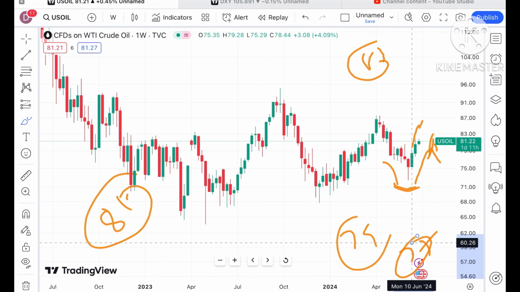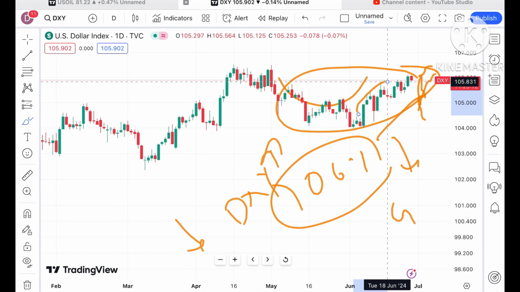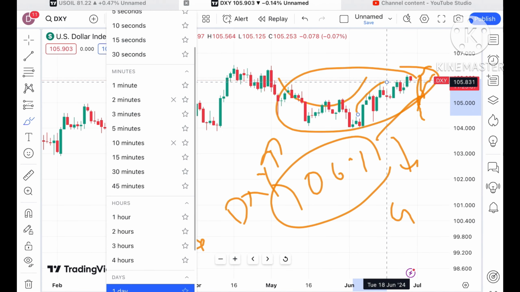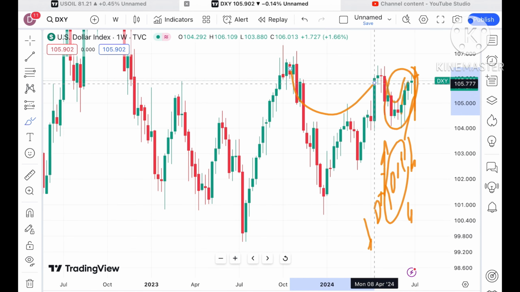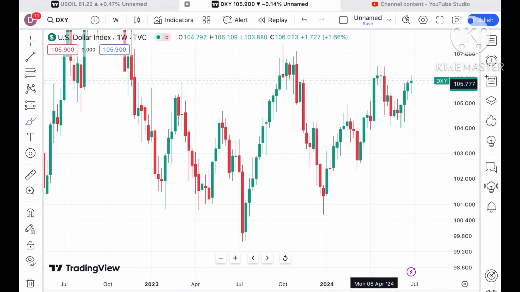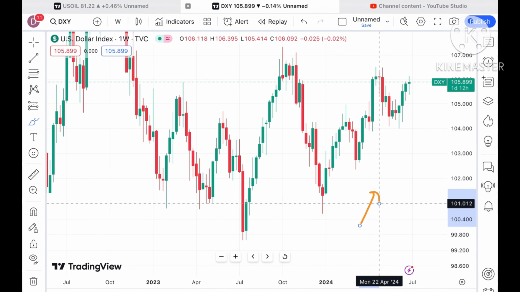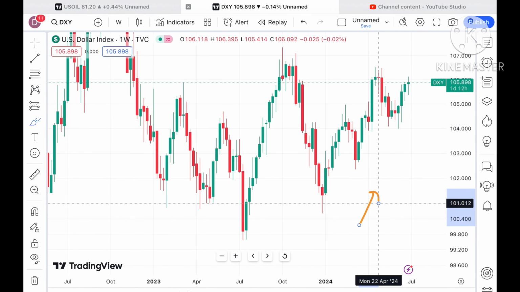Looking at this particular chart, if we go to the dollar index, you will see that the dollar index is continuously on a higher side. If we go to the weekly chart, you will see clearly how the price of the dollar index started going upside, and there is a clear U pattern forming, so we can see the dollar index will go further higher, and crude is also moving along with it. So the probability of going further upside is there, but this is one of the factors I'm telling you, because other commodities always try to go in a reverse position, but crude sometimes moves along with this. Even we have seen it in natural gas also.